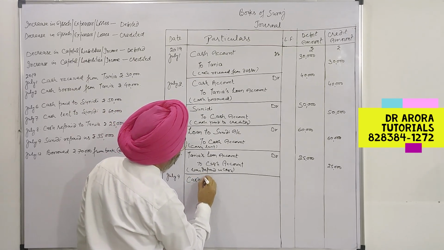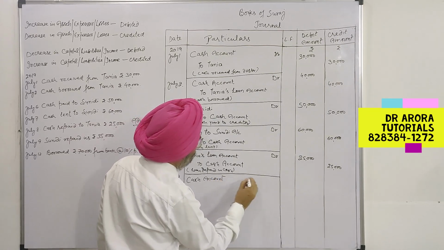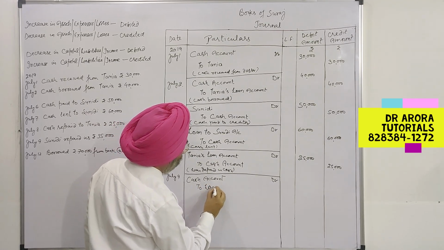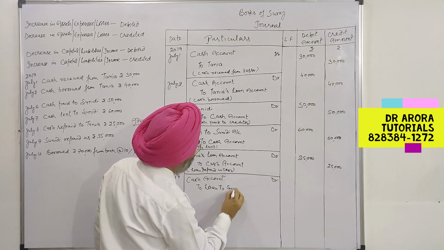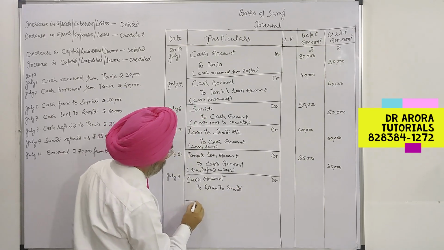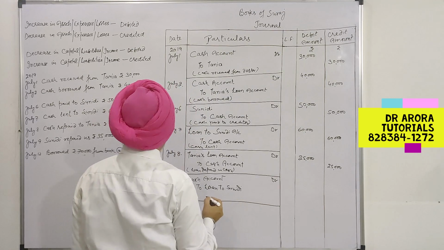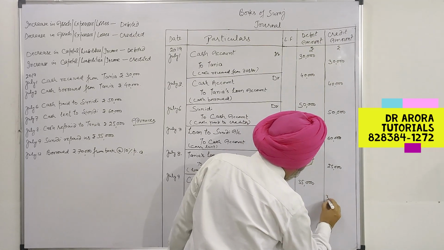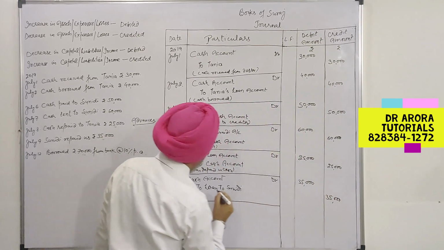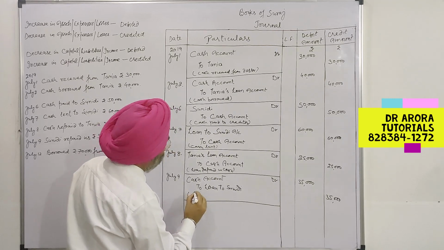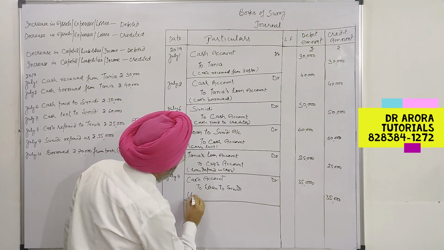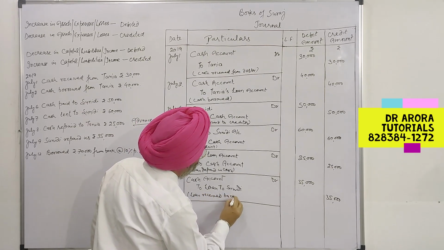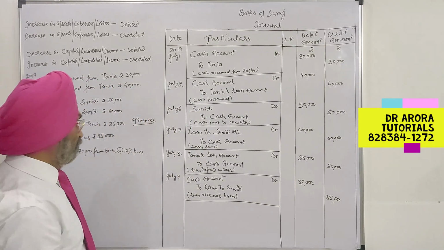Cash is coming, an increase in asset, and there is a decrease in asset also. Loan to Sunidhi account was our asset. So with the 35,000, loan received back. Whatever loan we had given, we received the money back.